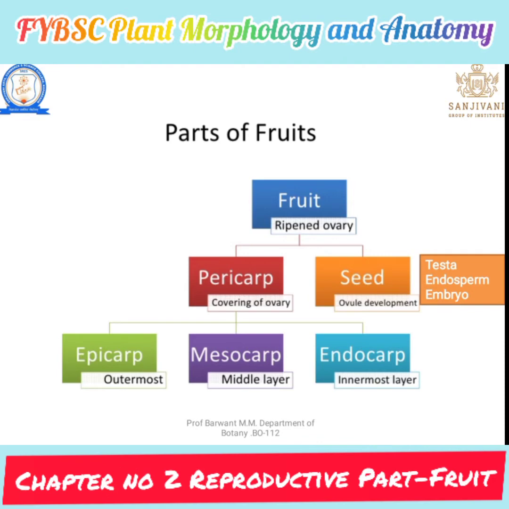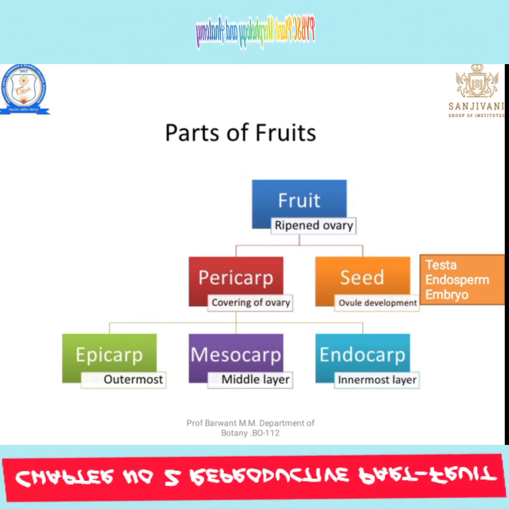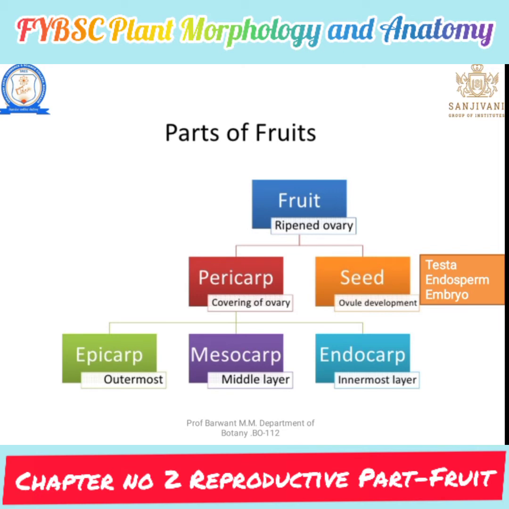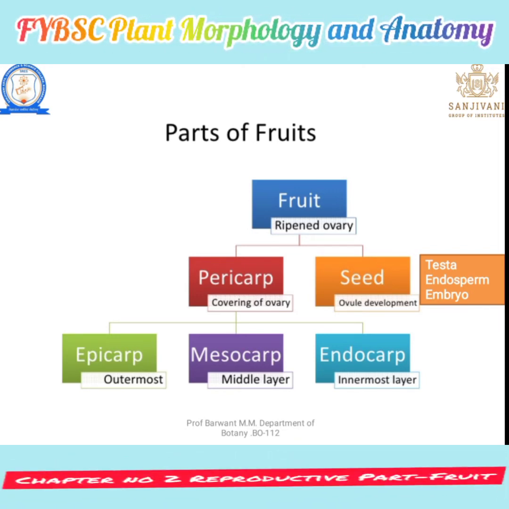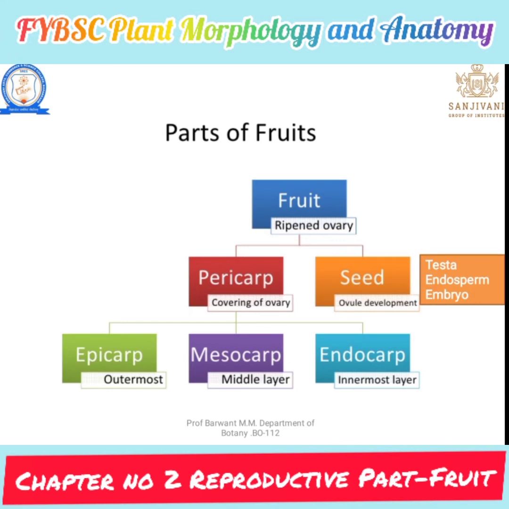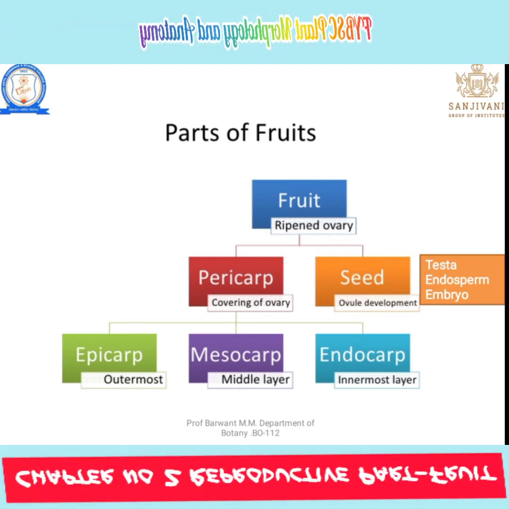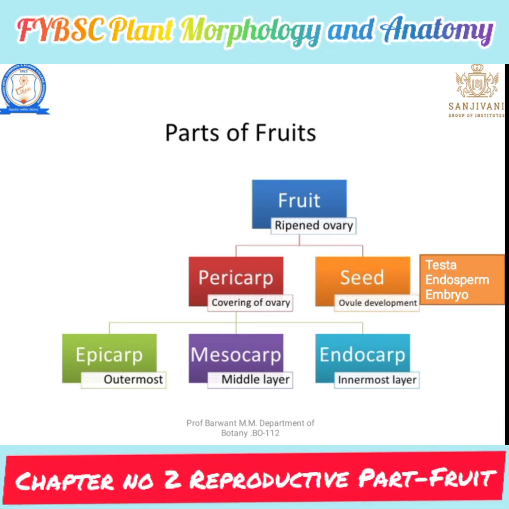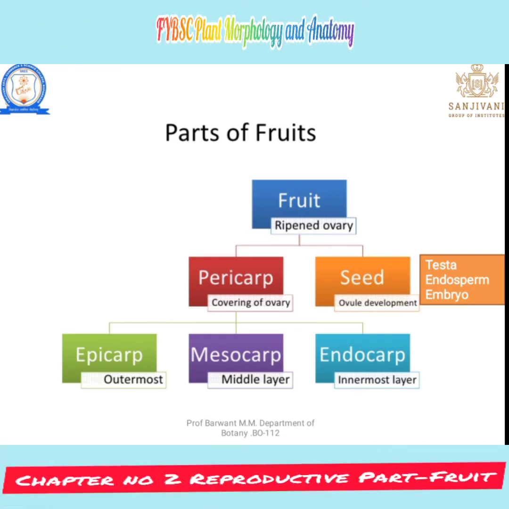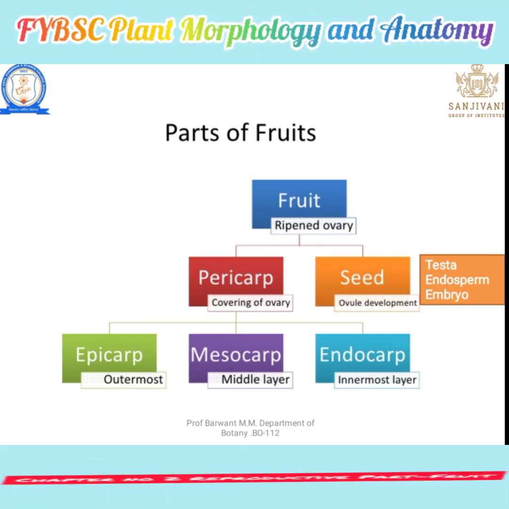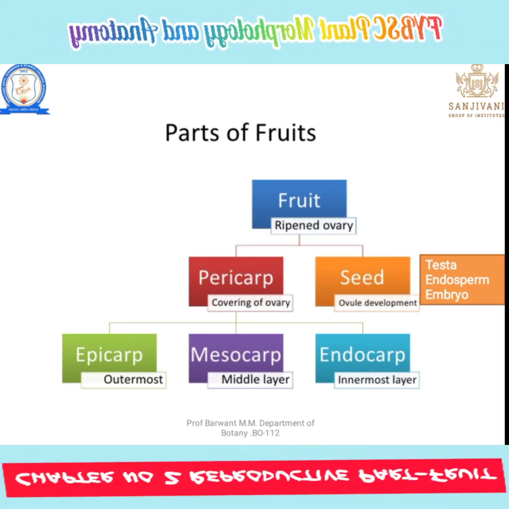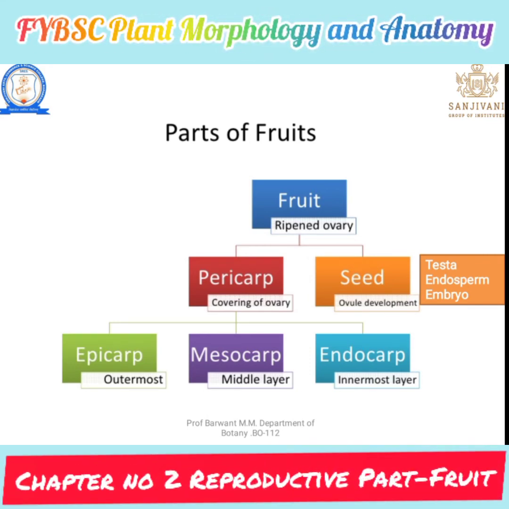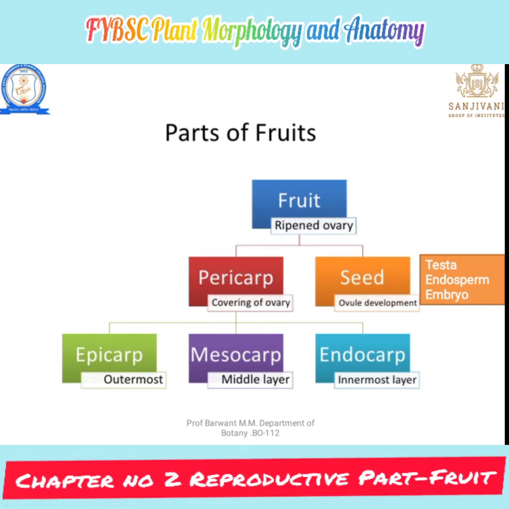Next, the parts of a fruit. Generally, a fruit, which is a ripe ovary, has three parts. First, the pericarp, also known as the covering of the ovary. Then the seed, which is the developed ovule, having different parts like testa, endosperm and embryo.